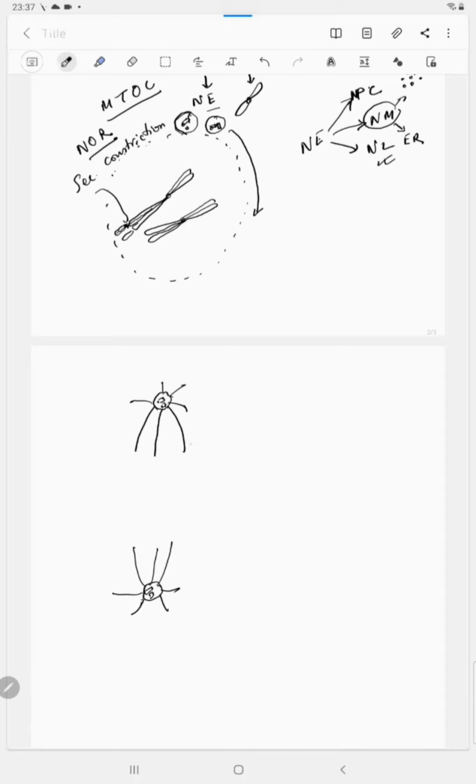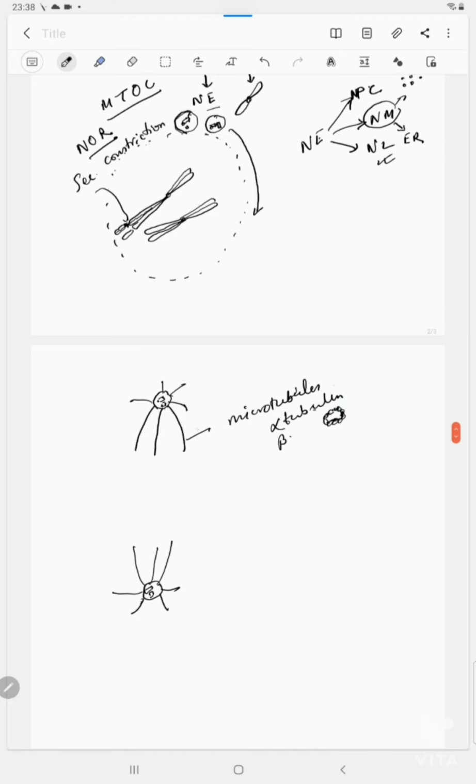When these spindle fibers are growing, they are basically bundles of microtubules, and the microtubules are made of tubulin protein, as you know. Alpha and beta tubulin dimers assemble one after another in a ring-like fashion, and that grows gradually.